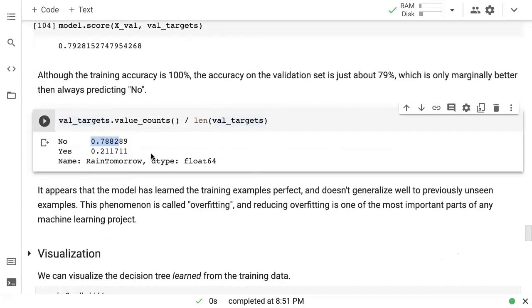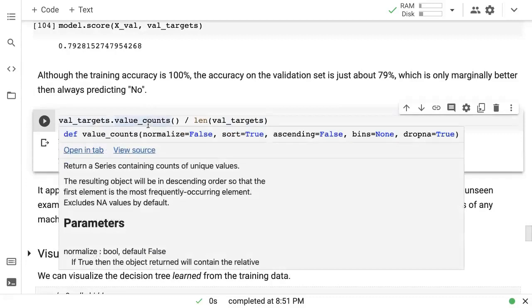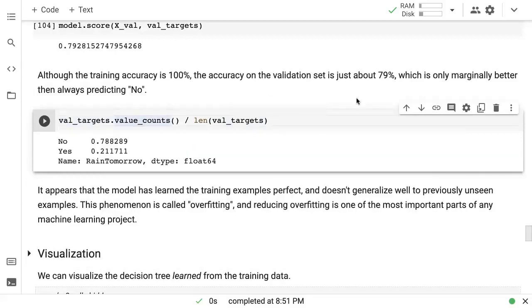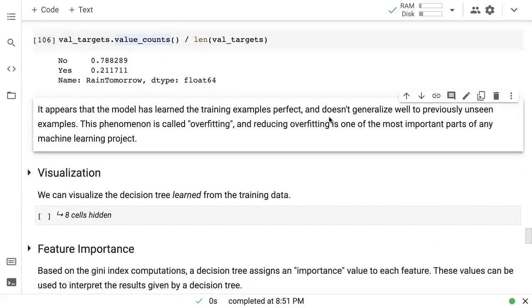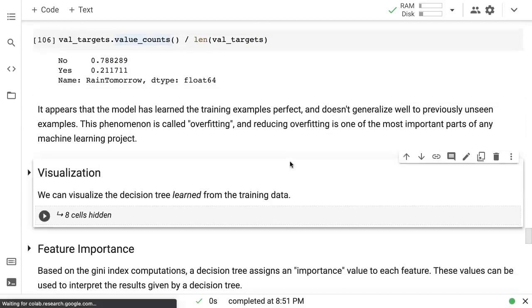So what's going on here? How is the model 100% accurate about the training data, but completely failing to learn anything important, anything useful about the validation data? So here's what has happened. It appears that the model has learned the training examples perfectly, which means it has basically memorized all the training examples.